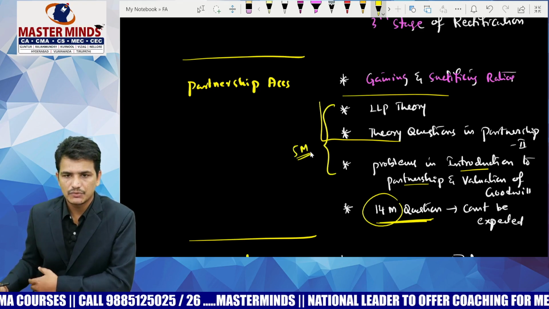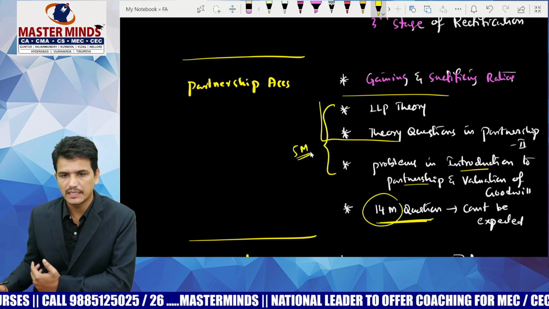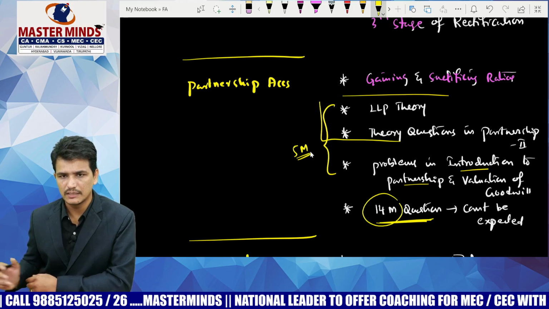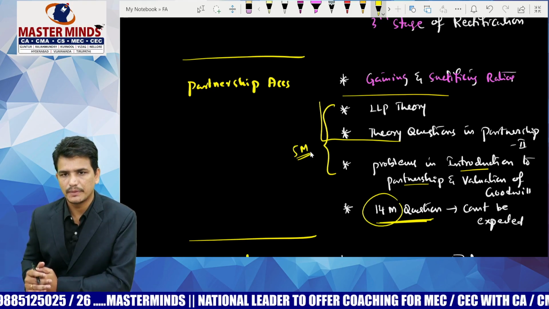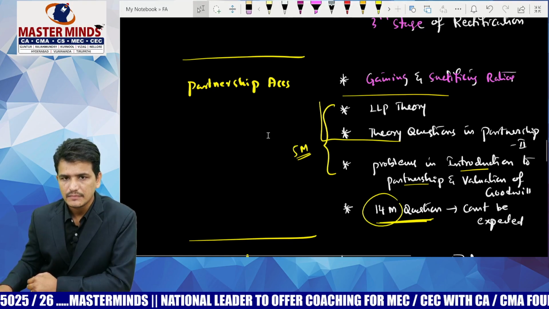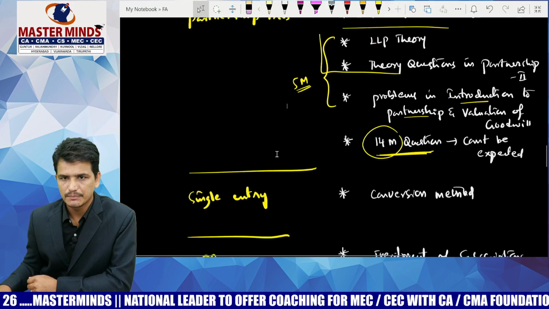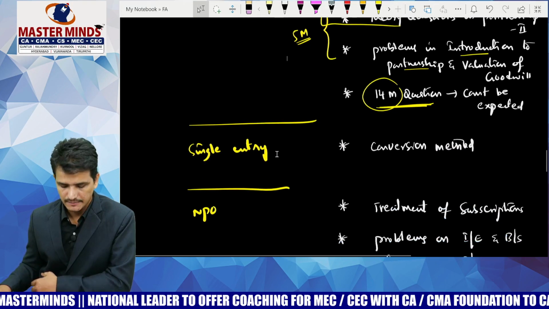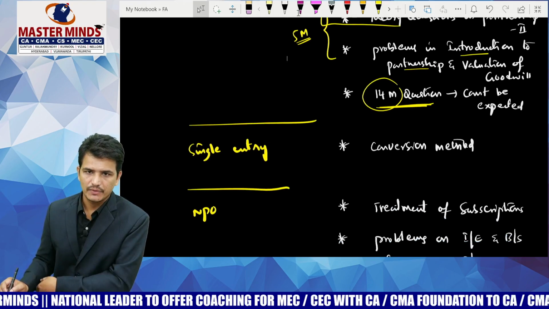A 14 marks question we are anyhow going to get, either from partnership 1 or 2, and we cannot guess which, but you should be in a position to prepare all the areas. So this is with respect to partnership accounts. Next, coming to single entry. Every time we are getting a question from this chapter.